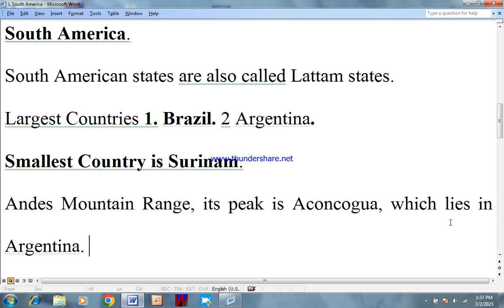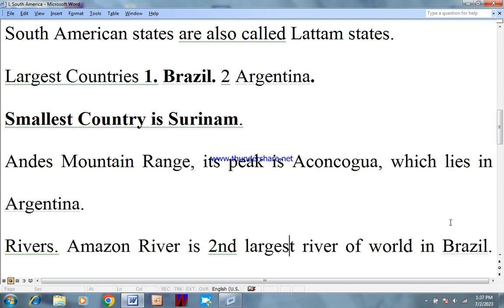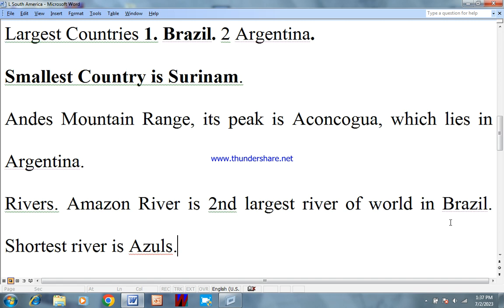Now, some facts about South America. South American states are also called LATAM states. The largest country of South America is Brazil, and the second largest is Argentina. The smallest country is Suriname. The Andes mountain range is in South America. Its peak is Aconcagua, which lies in Argentina.